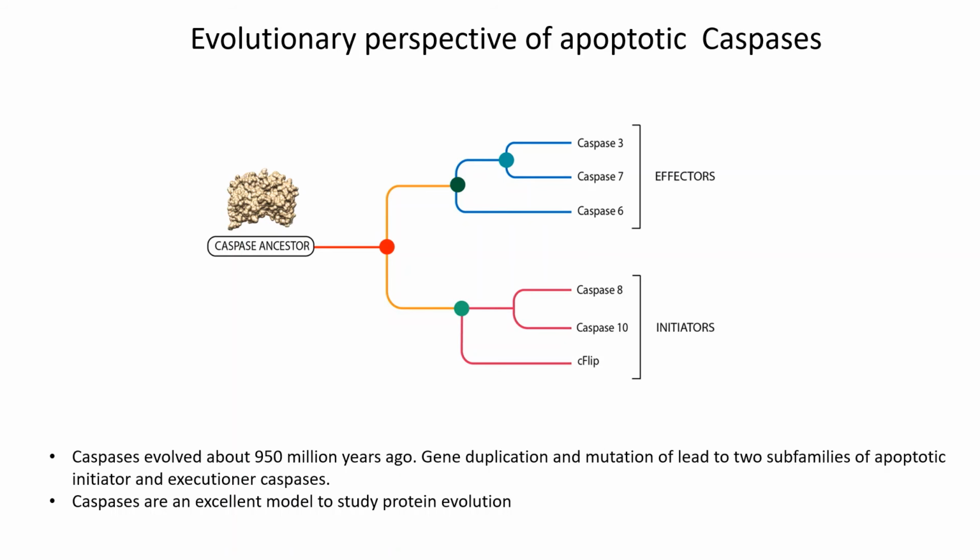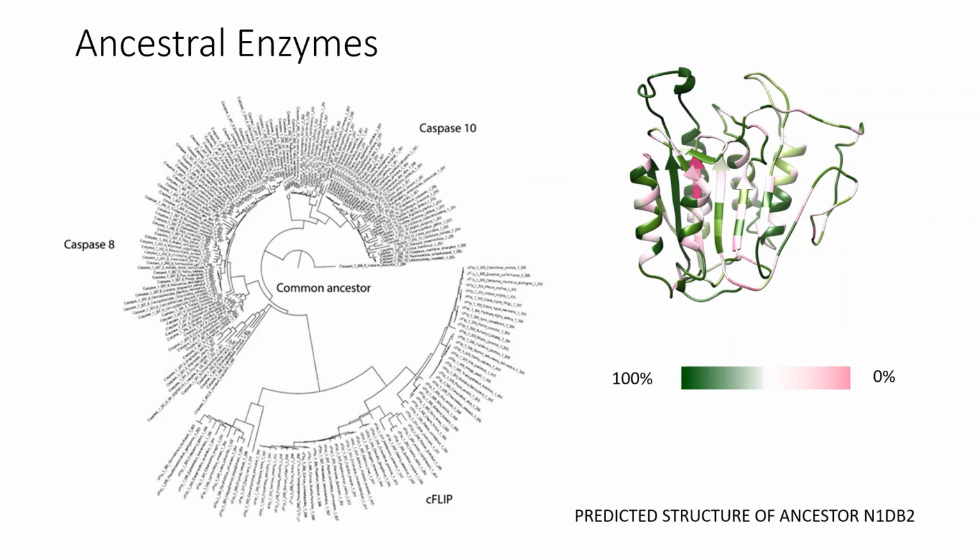A central hypothesis is that the ancestor of all apoptotic caspases was a weak dimer, and evolution either stabilized the dimers or the monomers. So our goal is to look at the evolution of free energy change of all these caspases. So we have resurrected the ancestor of all these initiator caspases, caspase 8, 10, and C flip. And here we have this predicted model with this probability, and we'll soon be characterizing it in the lab.